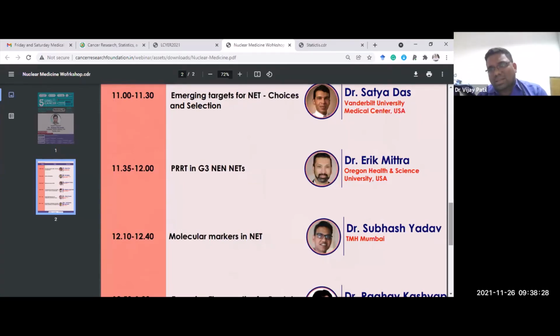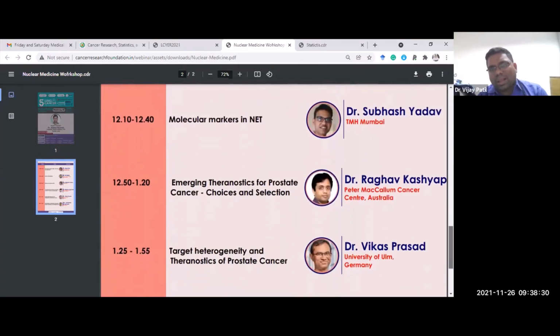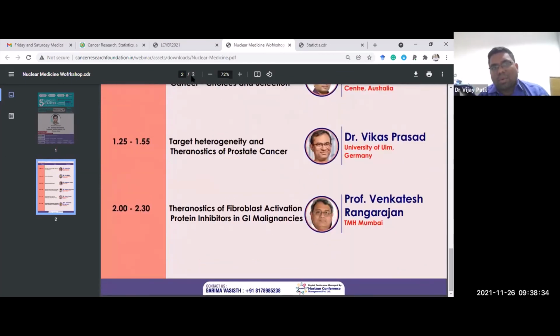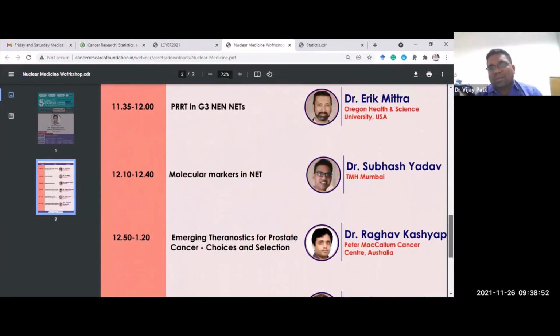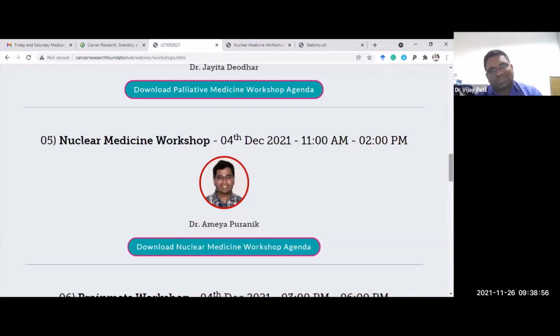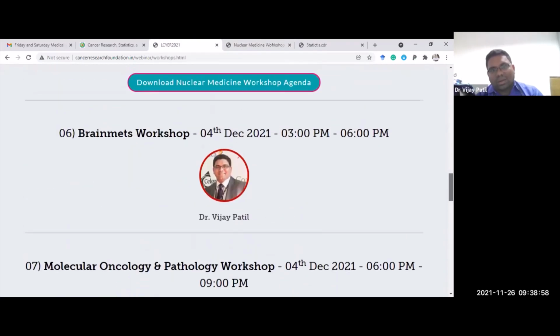What are the new targets, the role of PRRT, and the new things coming in prostate, on theranostics or fibroblastic actions. This is nothing to do with lung, and it is purely a chance to interact with nuclear medicine people about how theranostics are run and how they select targets. The majority of the faculty here has done original work in that, so feel free to join.